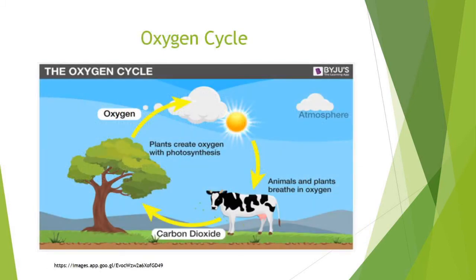Oxygen cycle. It is a cycle whereby atmospheric oxygen is converted to carbon dioxide in animal respiration and regenerated by green plants in photosynthesis. This links the oxygen cycle to the carbon cycle. Deforestation is likely to gradually reduce the oxygen levels in our atmosphere. Plant life plays an important role in our lives.